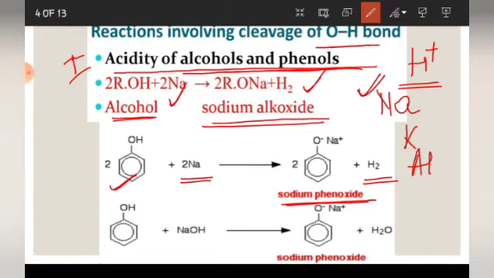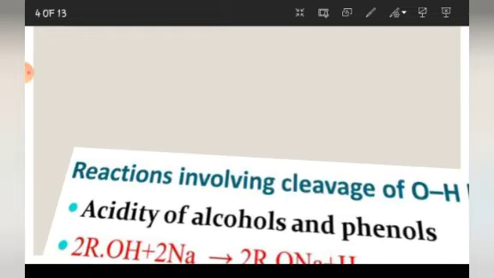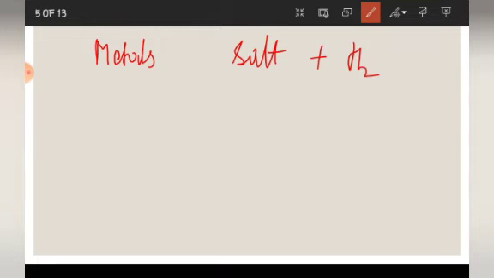In addition to this, phenol reacts with aqueous NaOH also, to form sodium phenoxide, but this reaction is not shown by alcohol. Okay. So students, what we have studied is that alcohols and phenols are acidic in nature, right? How will we come to know that? These react with metals to form salt plus hydrogen, H2 they release.